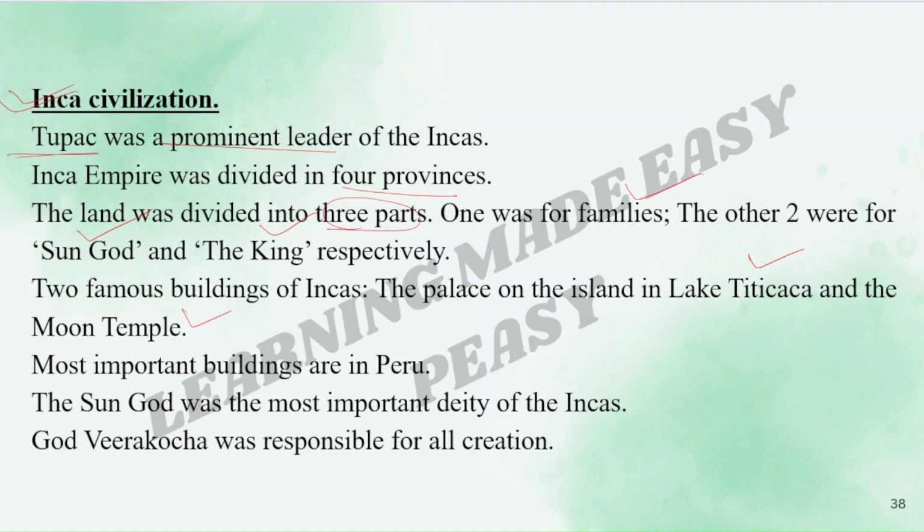Most important buildings are in Peru. The sun god was the most important deity of the Incas. Important for Incas, who was the most important deity? It was the sun god. God Viracocha was responsible for all creation. Again important, God Viracocha was responsible for all the creation. Here we have completed the 5th lesson.